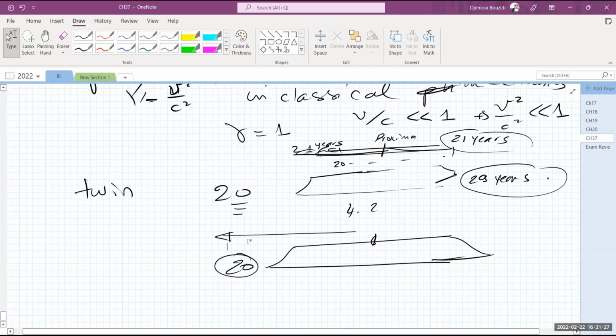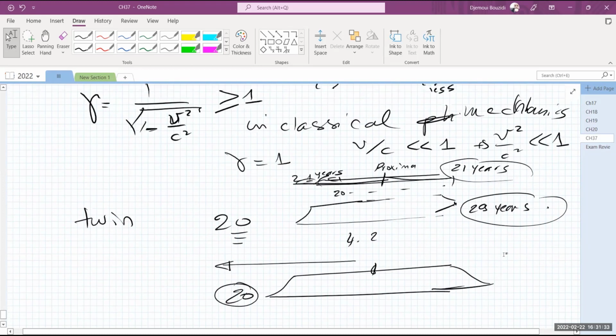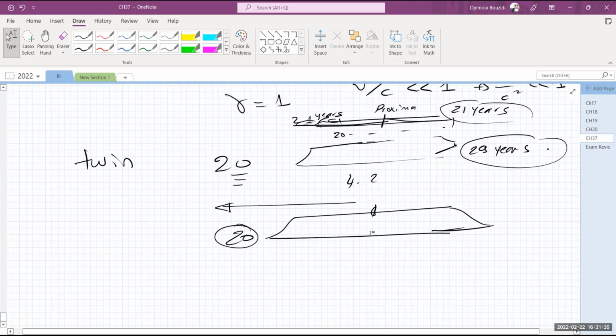Well, the problem is, in order for him to accelerate to that speed and slow down back, there is an asymmetry in here. You cannot make this argument, in other words. So truly, the brother who stayed here, the non-accelerated brother, will really age more than the brother who traveled. So this is an issue with the time delay.